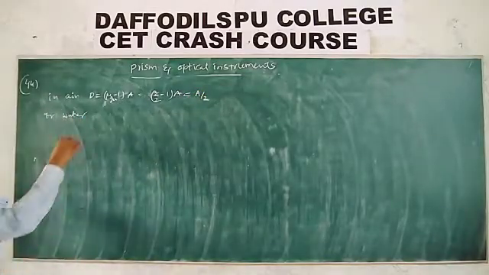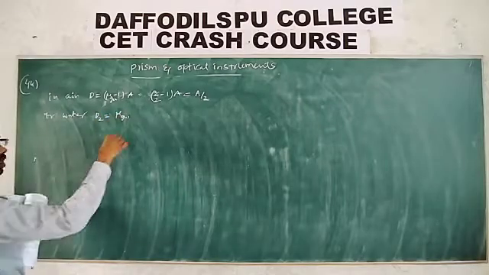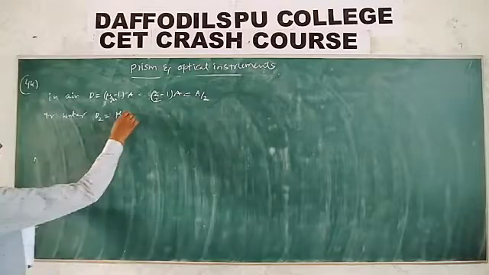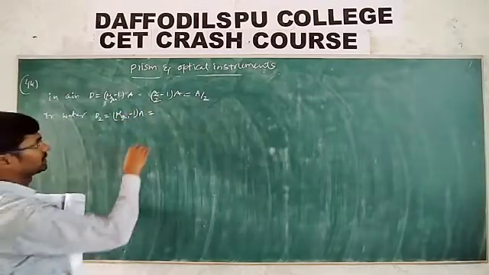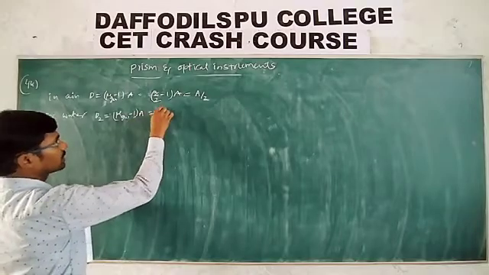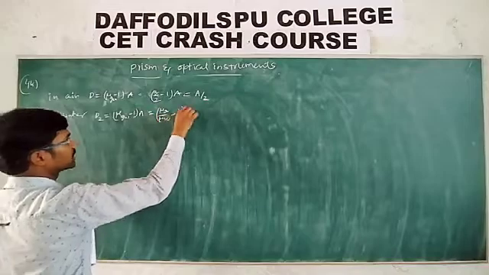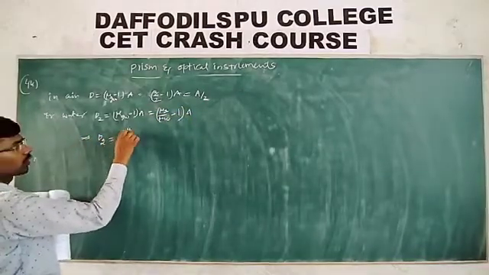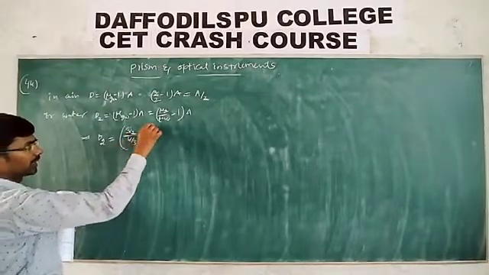A by 2. Now D2 in water: refractive index of the glass with respect to water, since the surrounding medium of the prism is water, minus 1 into A. The angle of prism remains the same. Then refractive index of the glass by refractive index of the water minus 1 into A. That is D2 is equal to 3 by 2 by 4 by 3 minus 1.